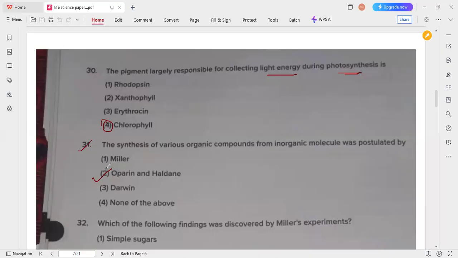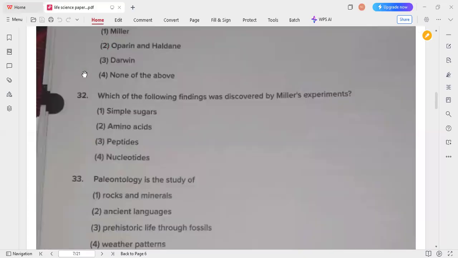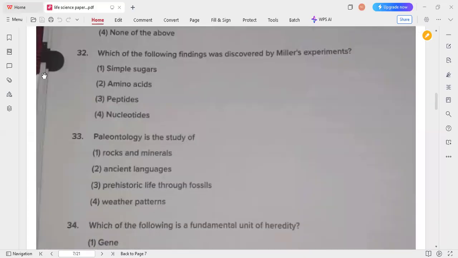That's why option 2 is the correct answer for this 31st question. Next question: which of the following findings was discovered by Miller's experiments? Miller's experiments found amino acids, so option 2 is the correct answer.